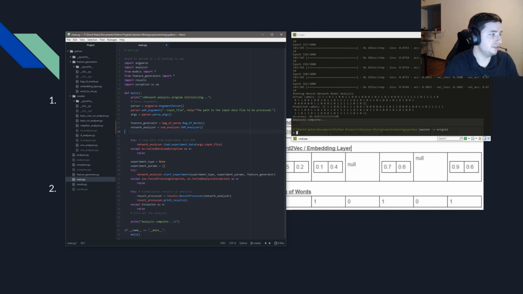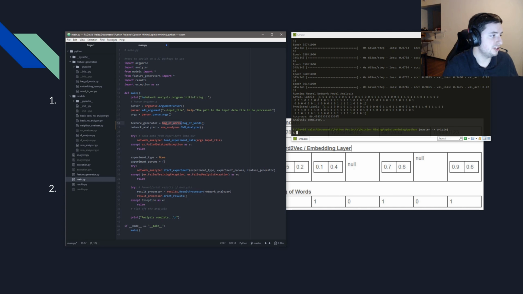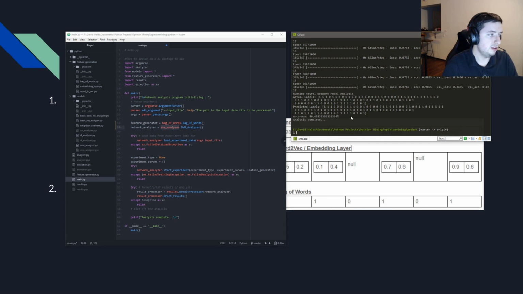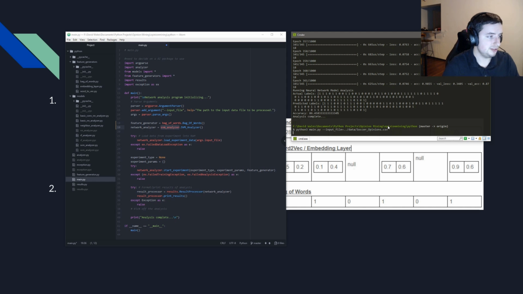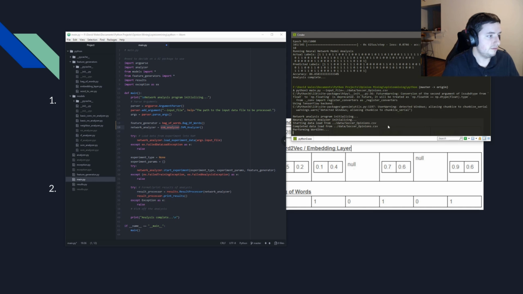using a bag of words feature generator. So you'll see here I just changed the feature generator to bag of words and the network analyzer to SVM analyzer. And we're going to run this one on the Soccer dataset. Yeah, specify there. So you'll see that this runs very similarly.